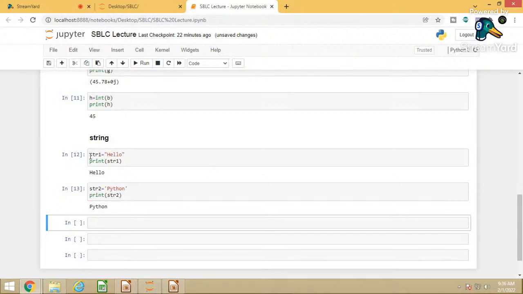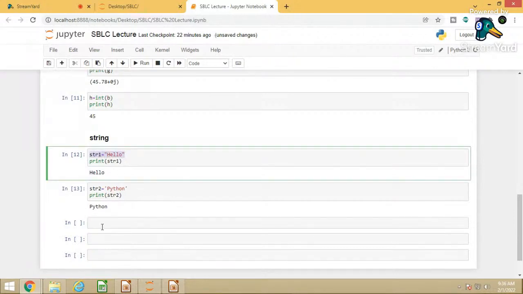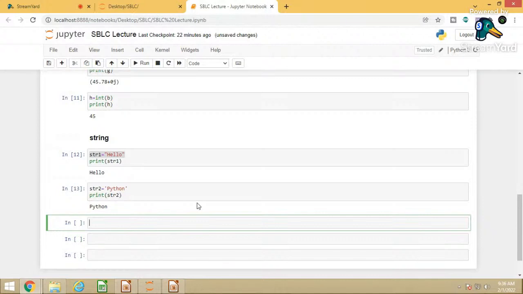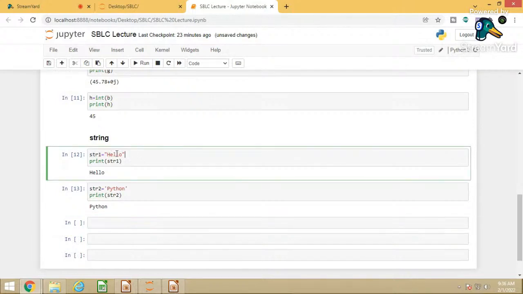Now, we have string 1 and string 2. What are the various operations we can do? As per our discussion, a string supports indexing and slicing. What do you mean by indexing? Indexing means every letter will be stored at a particular index, so that it is easier to identify and retrieve that letter. For example, HELLO. Indexing will start from 0. So H will be stored at the 0th index, E at index 1, L at index 2, another L at index 3, and O at the 4th index.